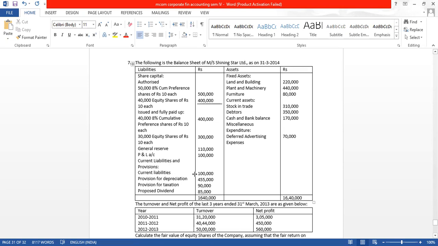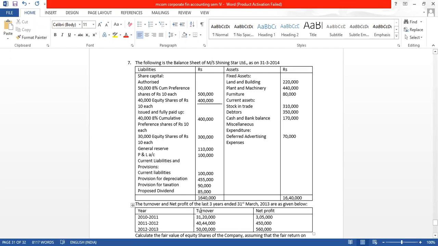Under current liability, we have 1 lakh. We have provision, provision for depreciation, provision for tax, proposed dividend. In the asset side, we have land and building, plant and machinery, furniture. Current asset, we have stock, debtor, cash and bank balance, and we have fictitious asset, deferred advertising expenses, 70,000.